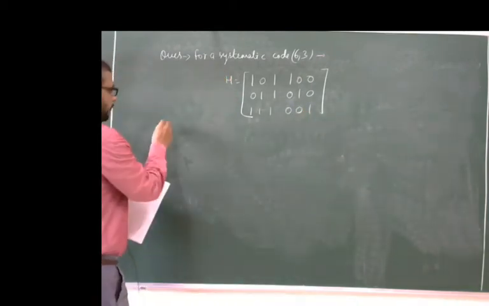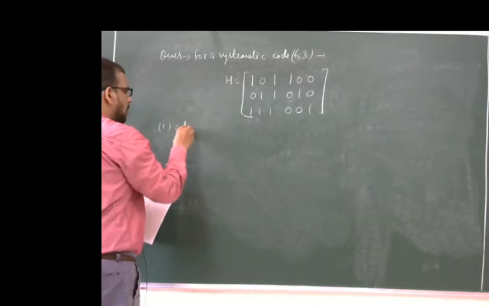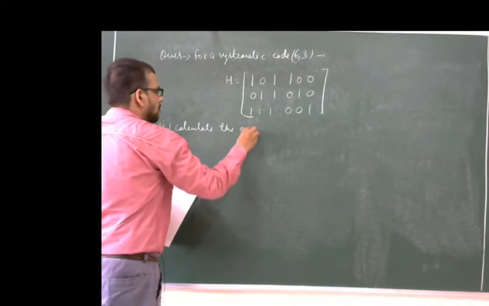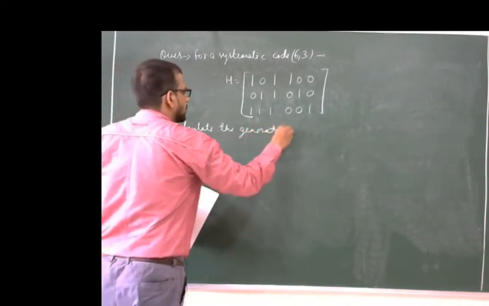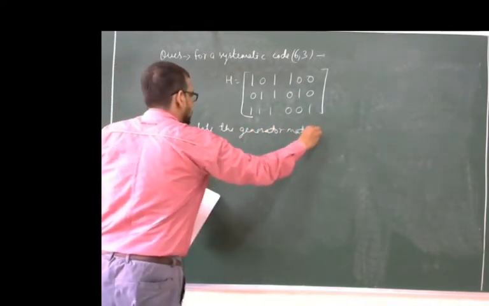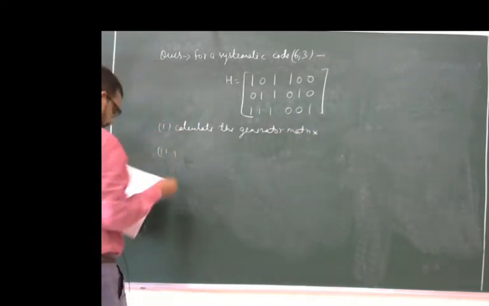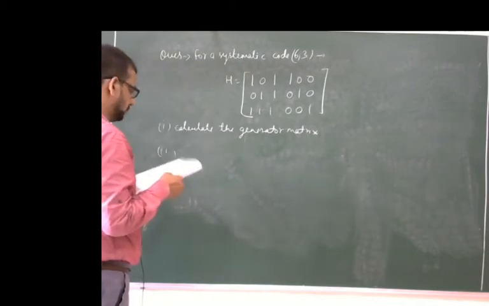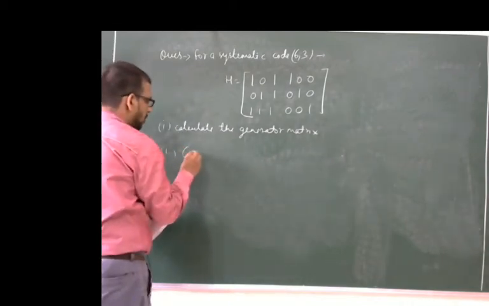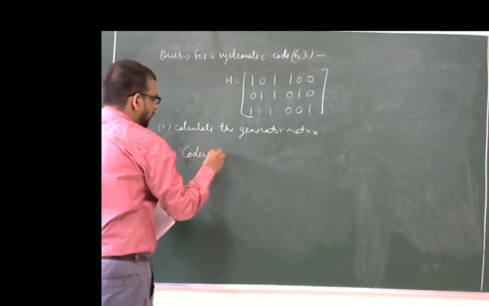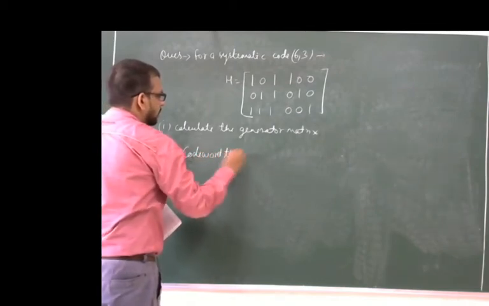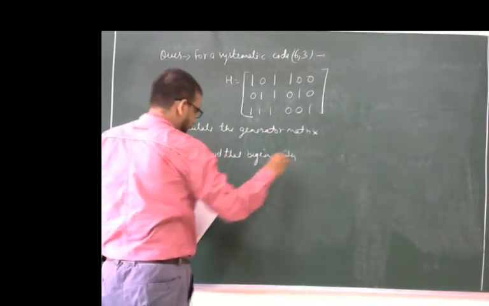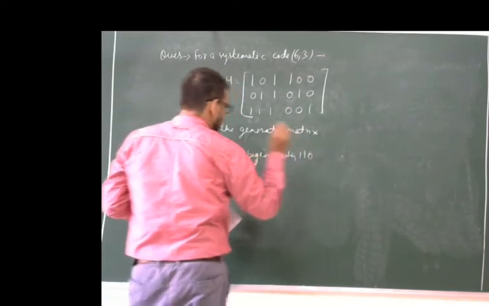Okay, now first calculate the generator matrix. Second one, the code word that begins with 110.